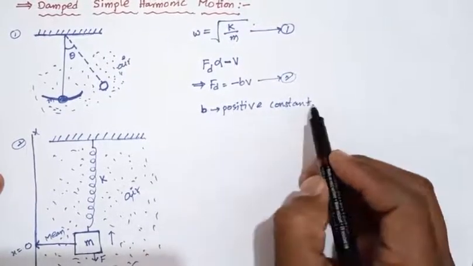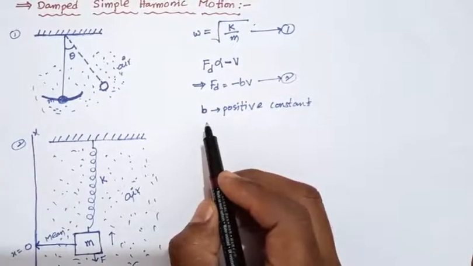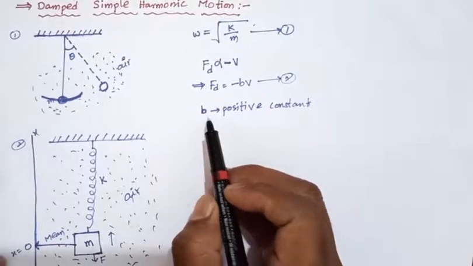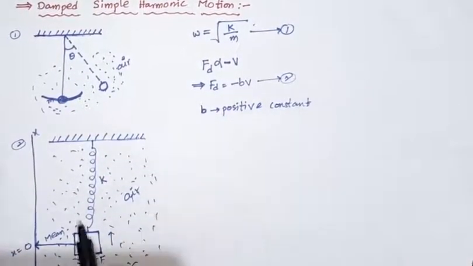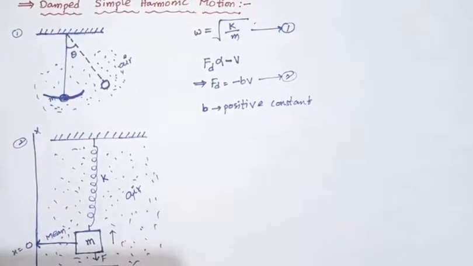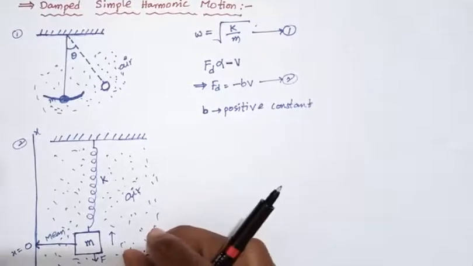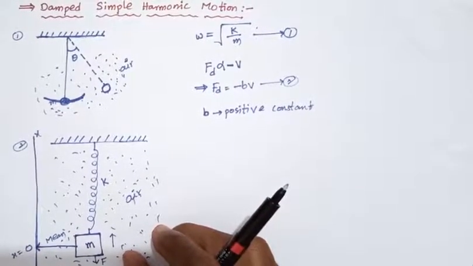So b is a positive constant, and it depends upon the characteristics of the medium and the shape and size of the block. Next, the shape and size of the block.